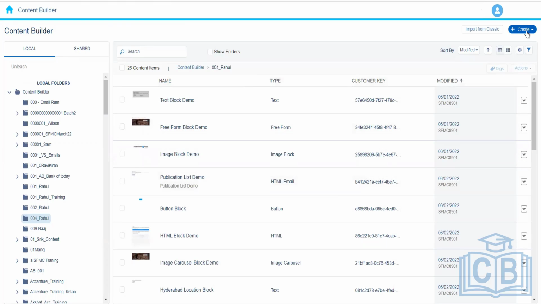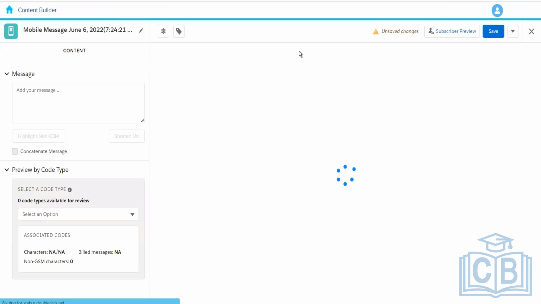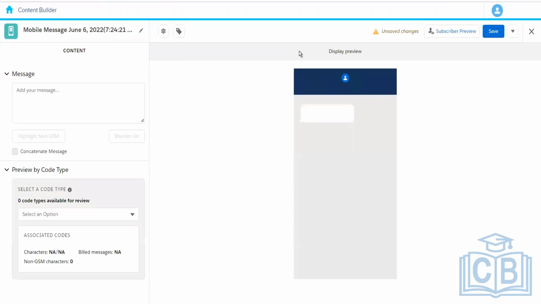Next, we can create the SMS message here. We can either create the SMS from here or from Mobile Studio. We have different ways to send the SMS. If you are sending the SMS through Journey Builder, then we have to create it from here. And if you are sending the SMS from an automation, then we have to create the SMS message from Mobile Studio. We'll discuss the journey and the automation in upcoming sessions.